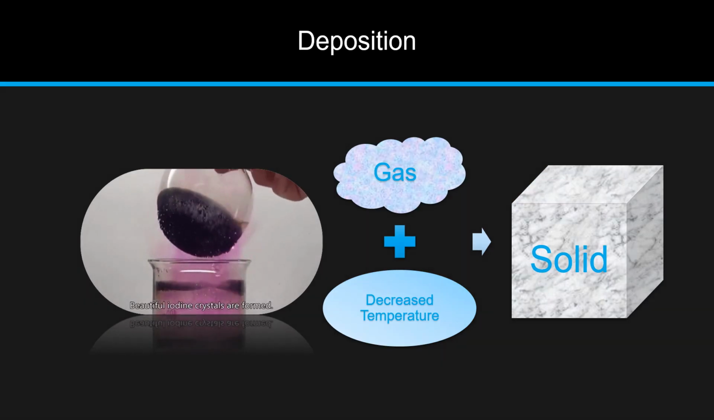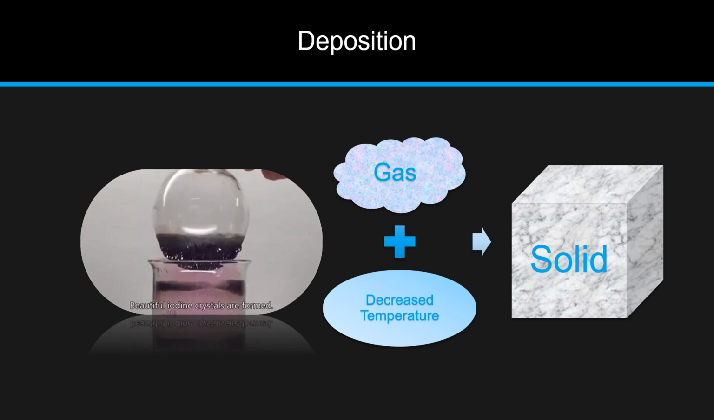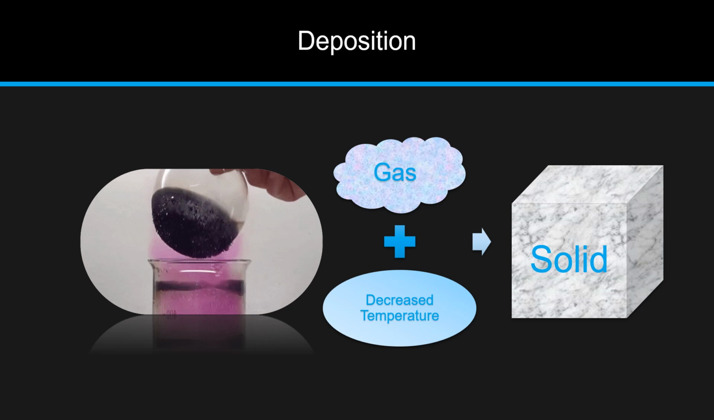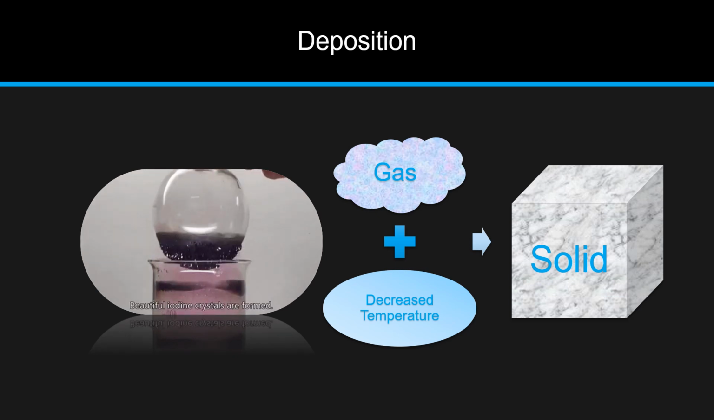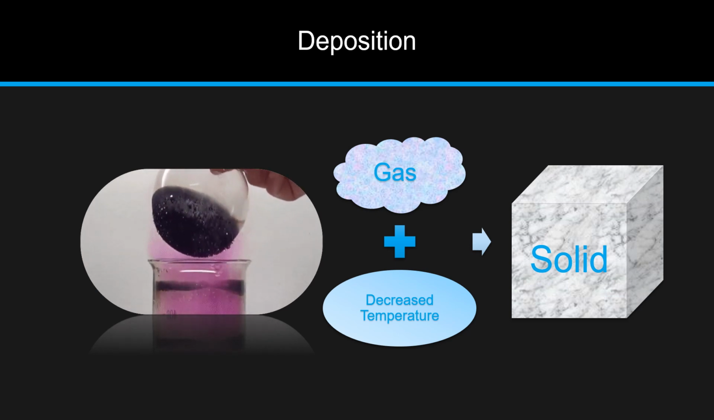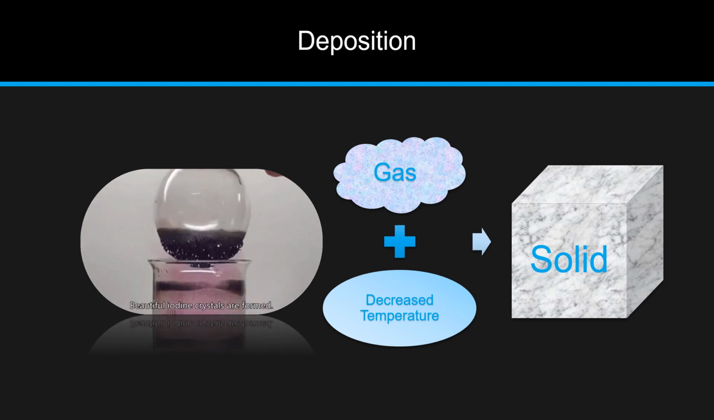Lastly, deposition. The direct transition from vapor state to the solid state is called deposition. For deposition to occur, thermal energy must be removed from a gas. The reverse of deposition is sublimation. Hence, sometimes deposition is called desublimation.